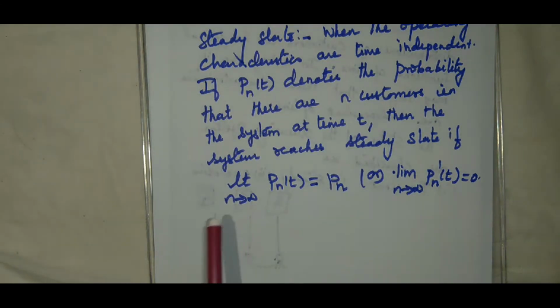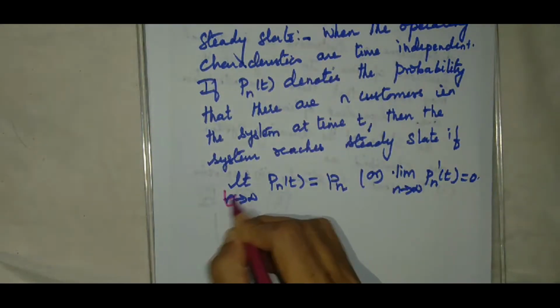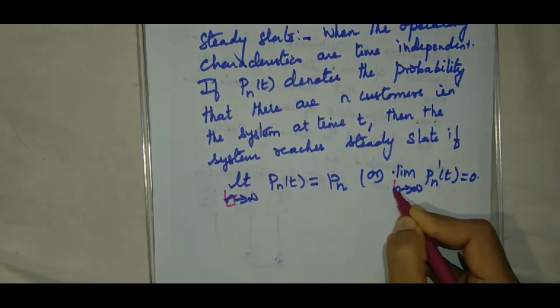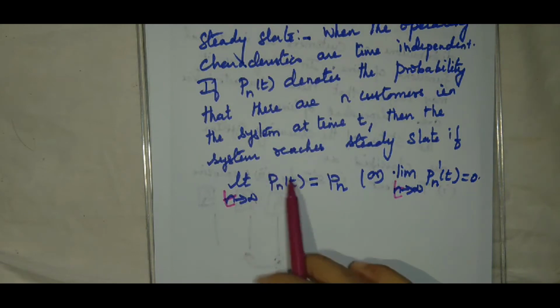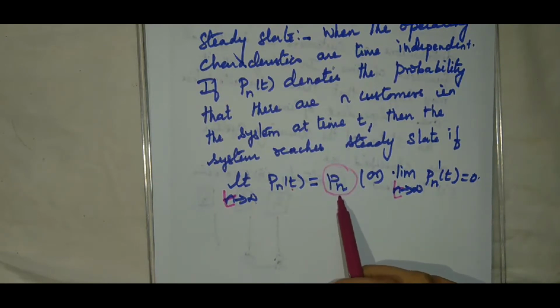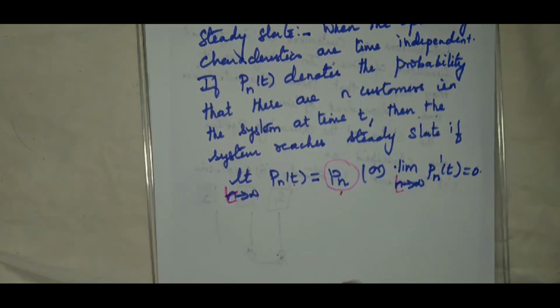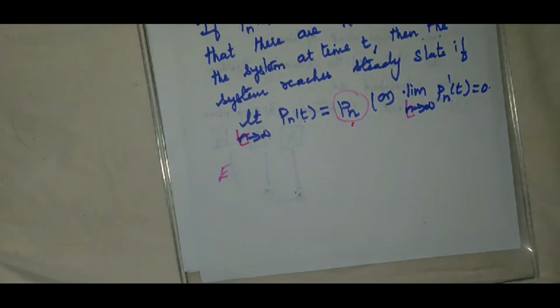Even as time increases, the probability that the number of customers in the system remains fixed, and therefore as t increases, Pn of t won't vary with respect to time. It has become independent of time. It remains fixed or constant, which is nothing but Pn. This is what you mean by steady state.